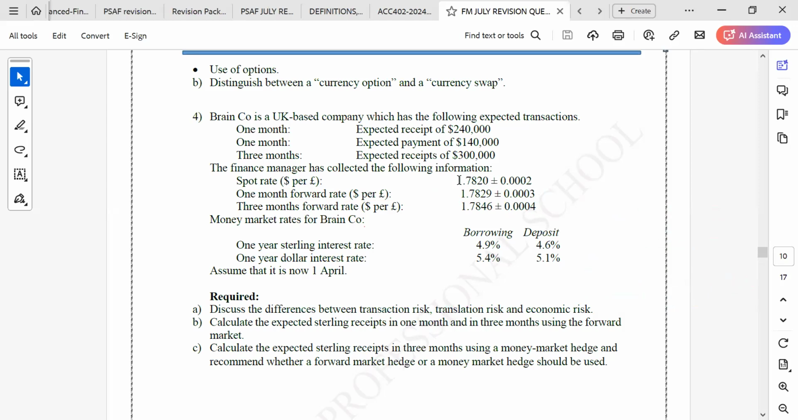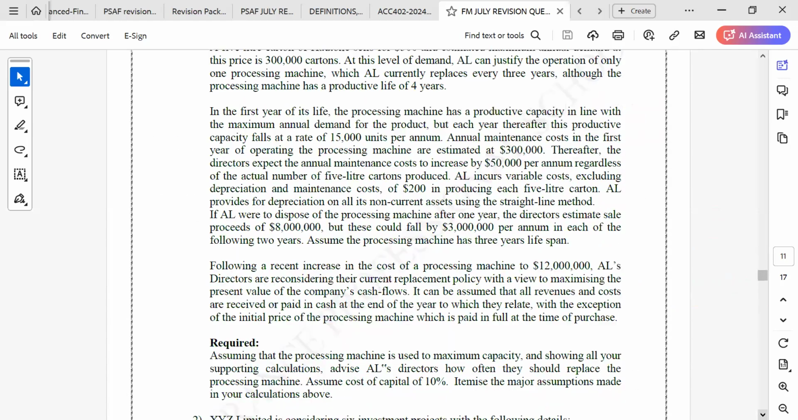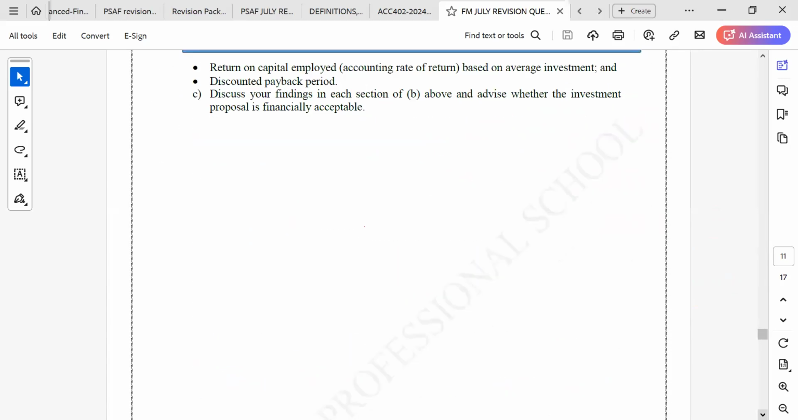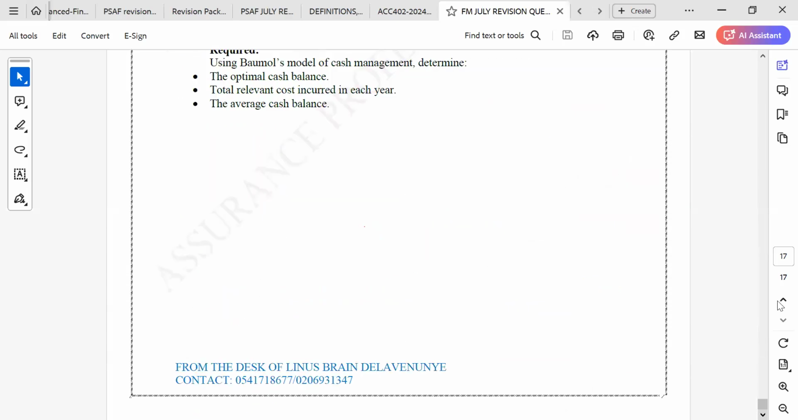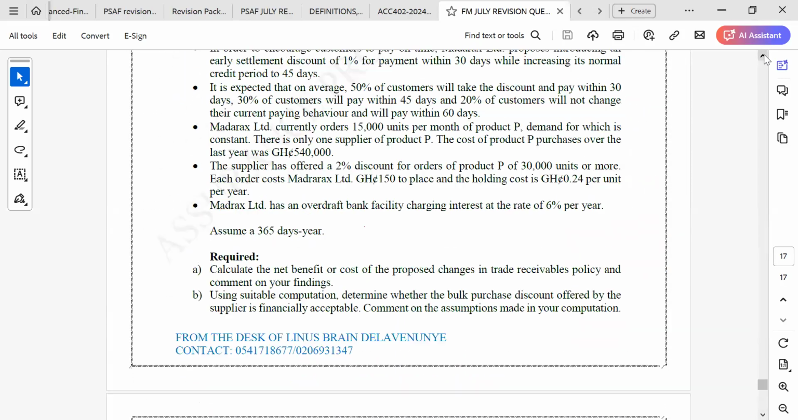before we move on to investment appraisal. Any question? I thought you were going to solve the question. No, sorry, I'm tired. So that is it. We have two topics left: investment appraisal and working capital management.